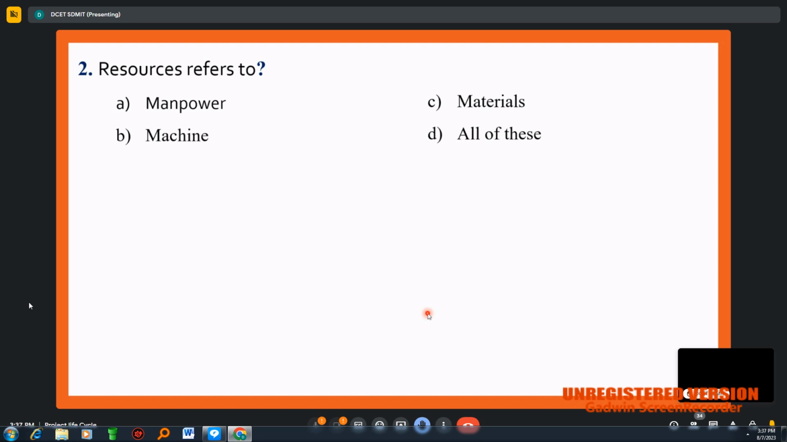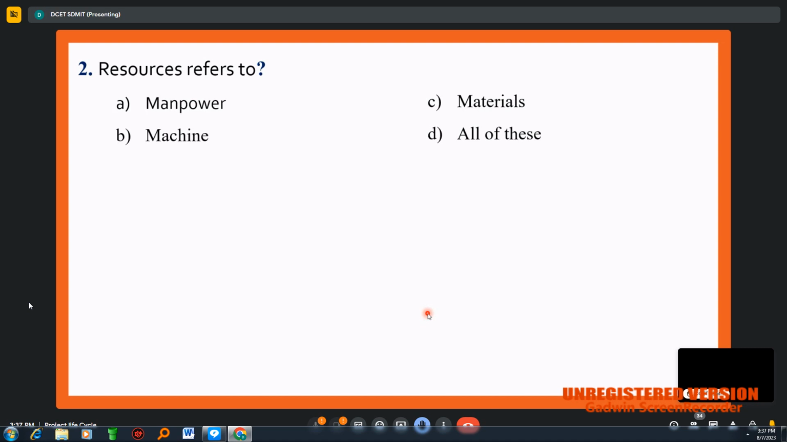As I told you, allocation of resources means how we are going to distribute this manpower, materials, and machine for a specified work. If some work is going on, we need to calculate how much manpower is required, how much material is required, whether a machine is required, and if so, which kind. We cannot send the same kind of machine for all kinds of work. So what machine suits what kind of work, we need to identify this.